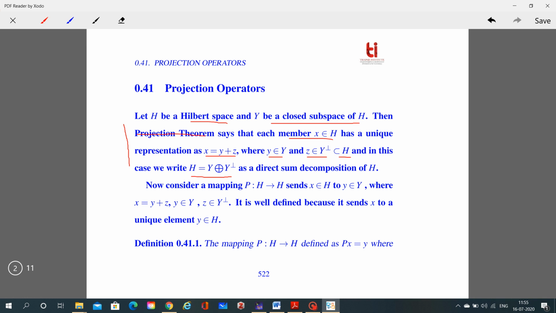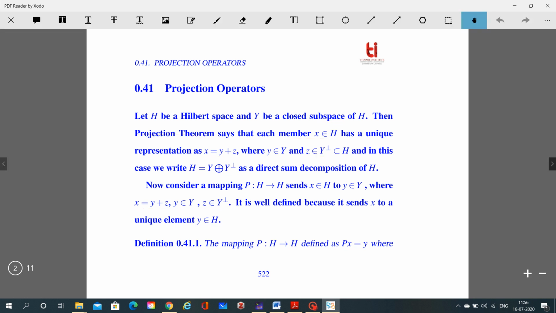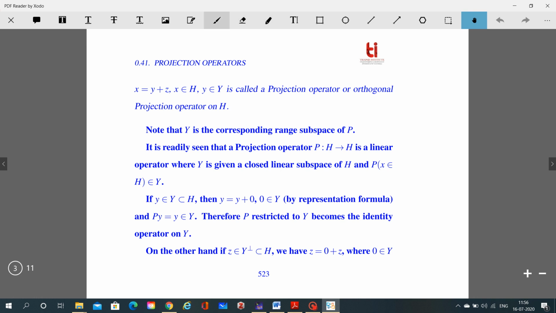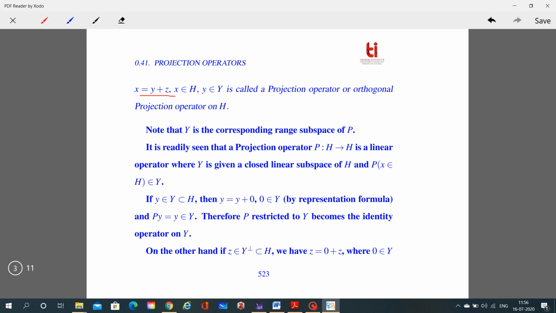So now consider a mapping P from H to H that sends x belonging to H to y belonging to Y, where x = y + z, and y belongs to Y and z belongs to Y perpendicular. It is well defined because it sends x to a unique element y. That is, we can define the mapping P from H to H as Px = y, where x = y + z.